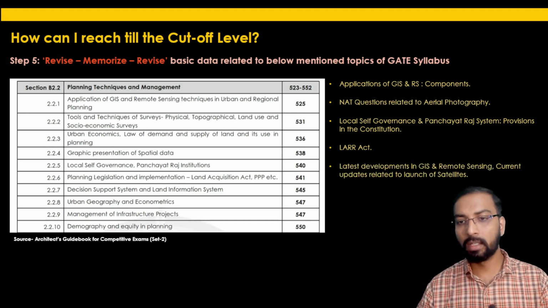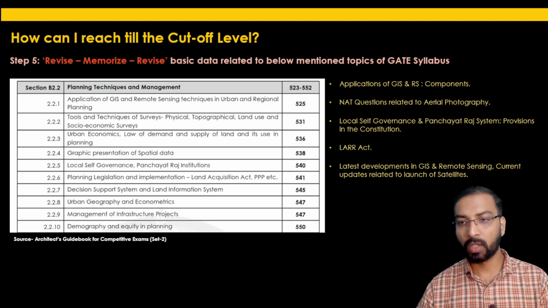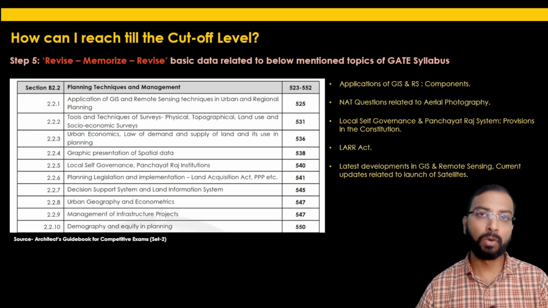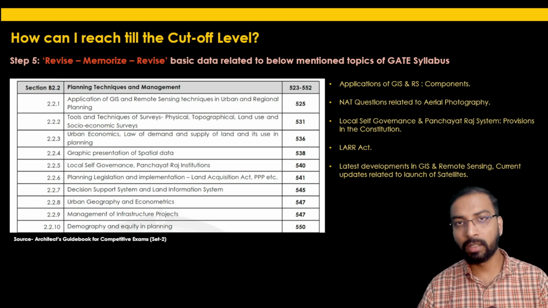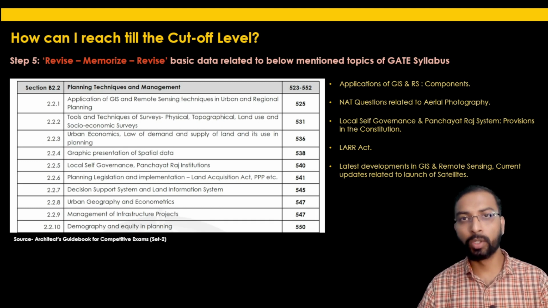Then, as I said, the latest developments or latest news related to GIS and remote sensing. Many times ISRO is launching satellites in this particular sector of GIS and remote sensing, or, let's say, satellites which are going to be helpful for the urban planning or urban development sector. So please keep note of these current updates by going through the newspapers or the news available on various websites.